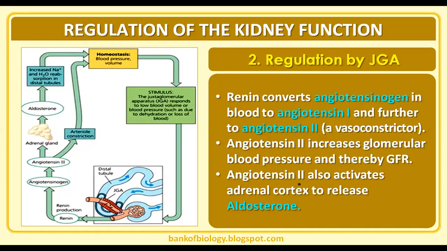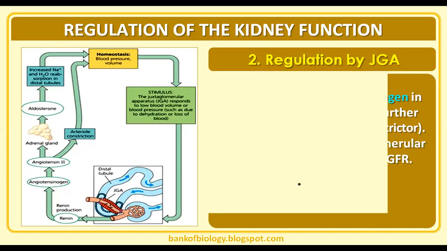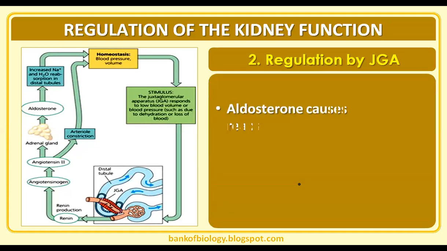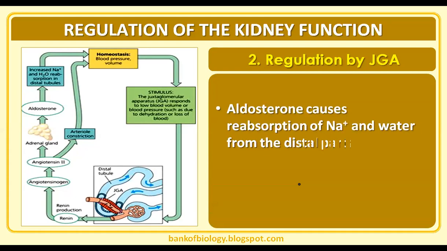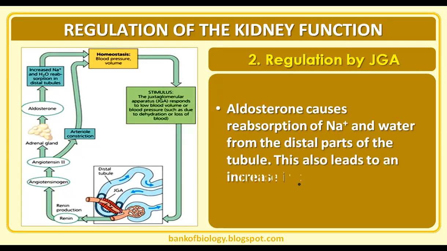Angiotensin 2 increases the glomerular blood pressure by causing vasoconstriction, and the glomerular filtration rate will also increase. And angiotensin 2 also activates the adrenal cortex to release aldosterone, and ADH for the absorption of water and salts. Aldosterone causes reabsorption of sodium and water.